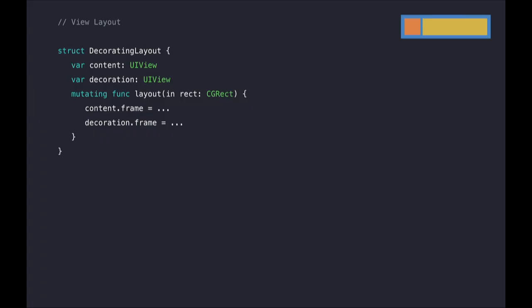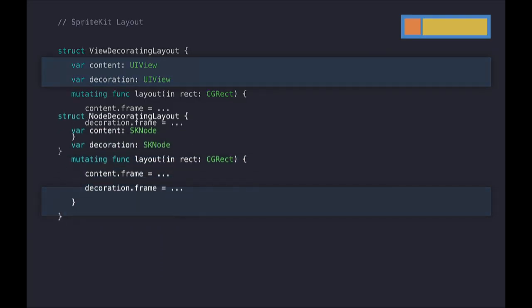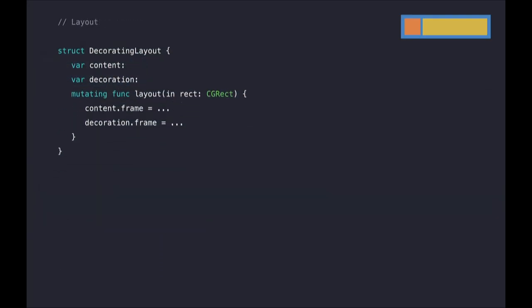OK, now let's go back to our decorating layout code. So right now, this still only knows how to lay out views. But as I said earlier, we want to use this to support SpriteKit as well. So we don't want to have to duplicate this code, but SKNode is not a subclass of UIView. So there's no common superclass that we can use here. So how can we combine these together into a single layout?